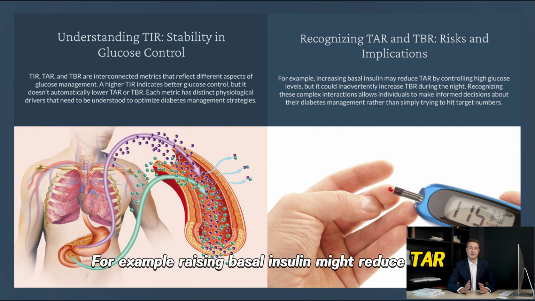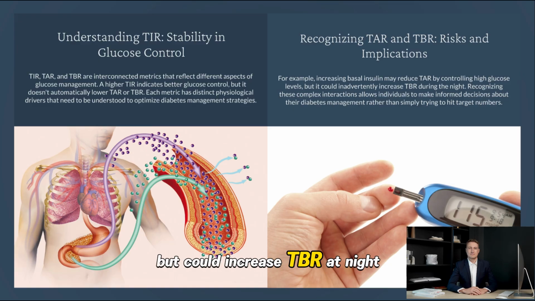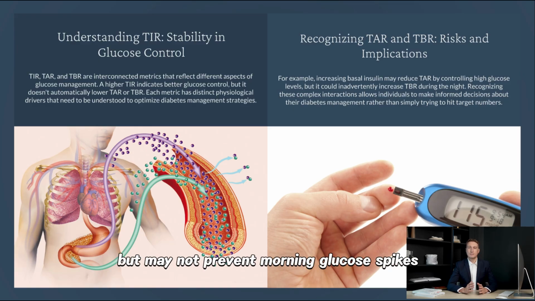For example, raising basal insulin might reduce TAR, but could increase TBR at night. Eating consistently can stabilize TIR, but may not prevent morning glucose spikes caused by the dawn phenomenon. Understanding why a metric is high or low is more important than simply trying to hit a number.